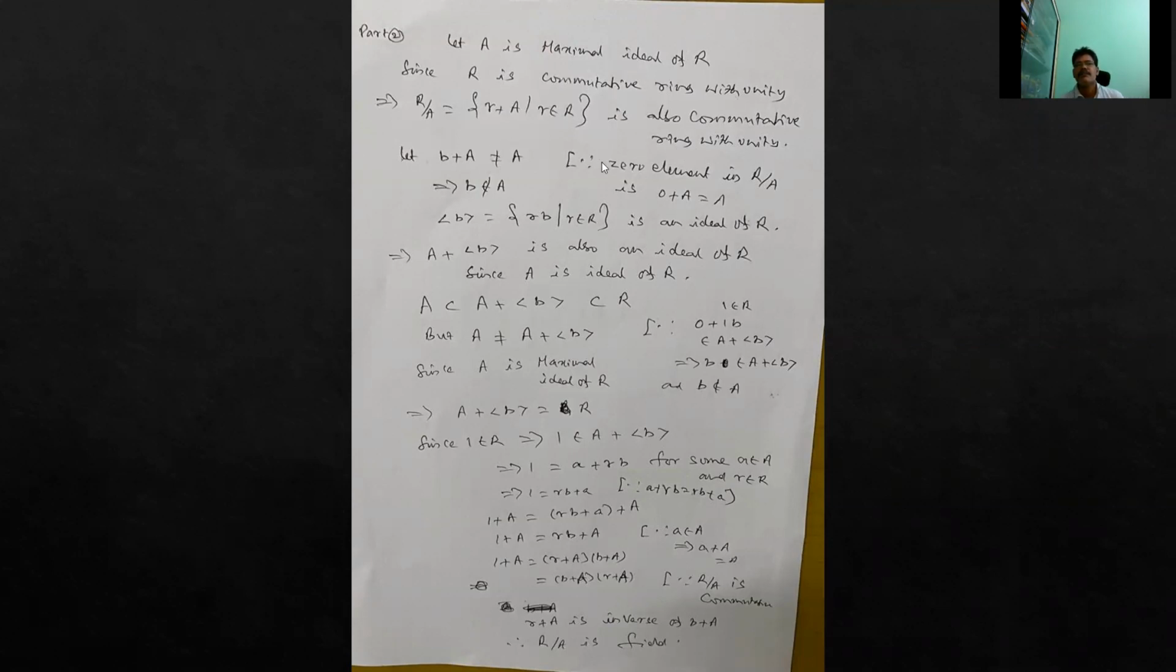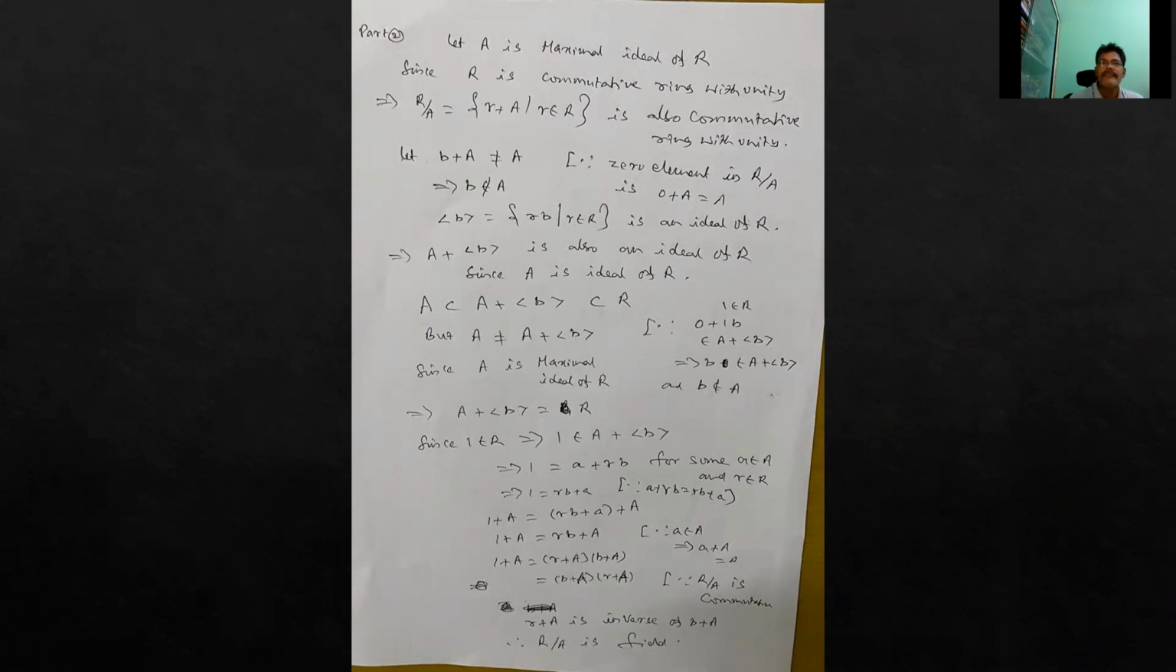So to show R/A is a field, it is enough to show, since we already have a commutative ring with unity, that every non-zero element has a multiplicative inverse in R/A. Let B plus A not equal to A. Here the zero element in R/A: R/A means all left cosets r plus A, and the zero element is taken with r replaced by 0, so 0 plus A equals A. So let B plus A not equal A. That means B plus A is a non-zero element in R/A.